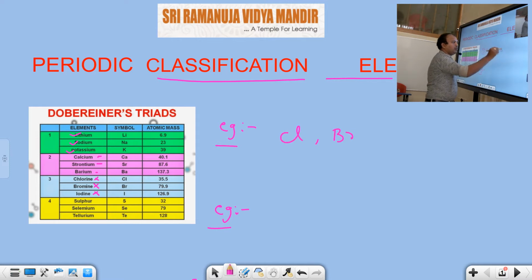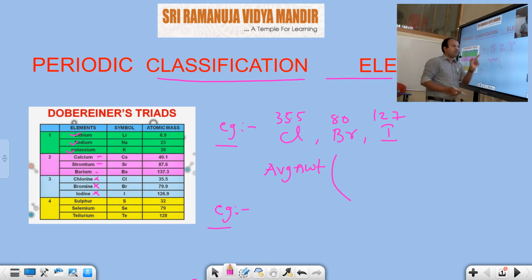Chlorine, bromine, iodine. These are Dobereiner triads. Chlorine atomic weight we know is 35.5. Bromine is 80. Iodine atomic weight is 127. Is it satisfying the Dobereiner triads law or not? Once again check that. The average atomic weight of the first and third element: first element, chlorine; third element, iodine; divided by 2.